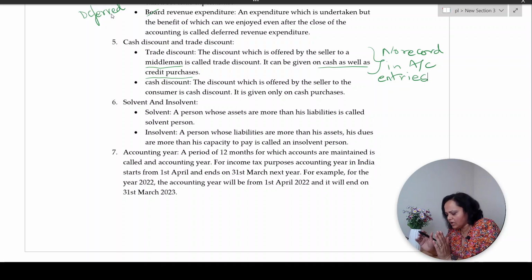Right? So, accounting year is also a 12-month period, but it does not start on 1st of Jan. It starts on 1st of April. So, for calendar year 2022, what is going to be the accounting year? The year will start on 1st April 2022 and end on 31st March 2023. Correct?